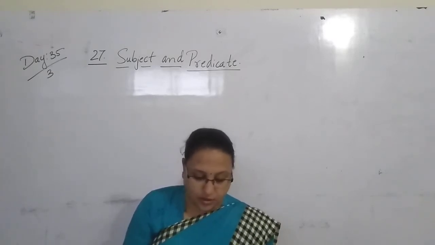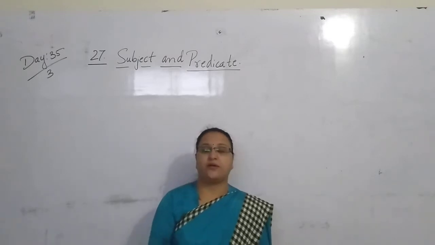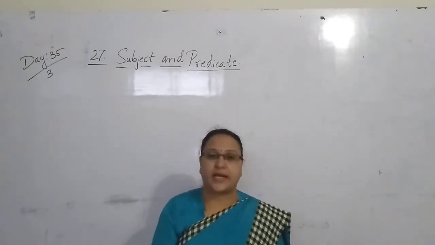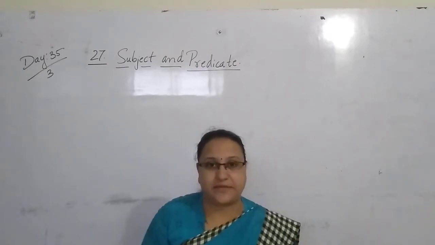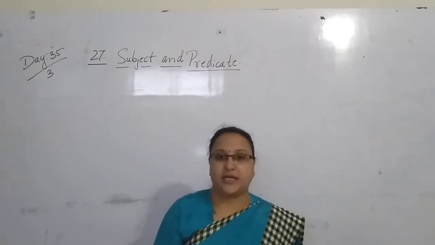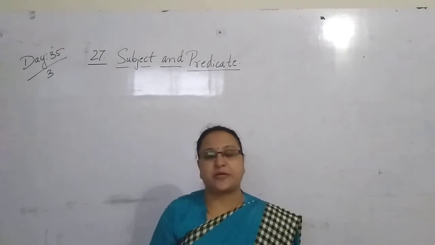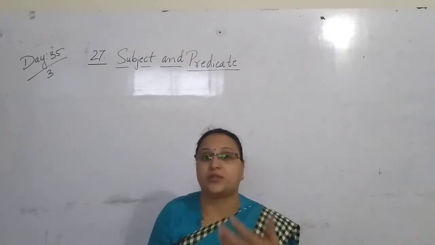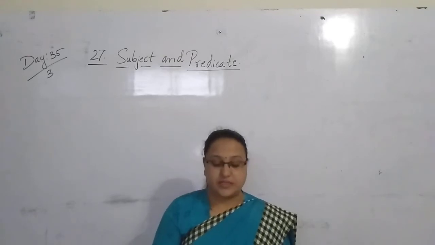See children, all sentences are made of two parts. Whatever sentence you write, the sentence has a subject and a predicate. Subject means what? The subject tells us what we are talking about.